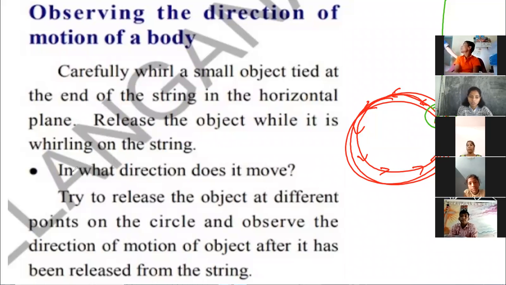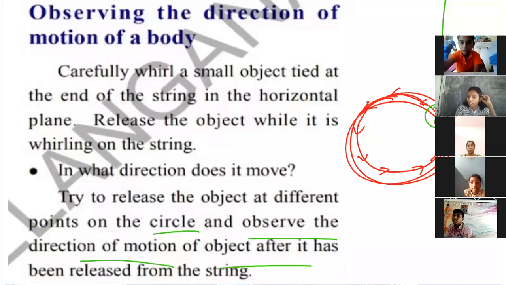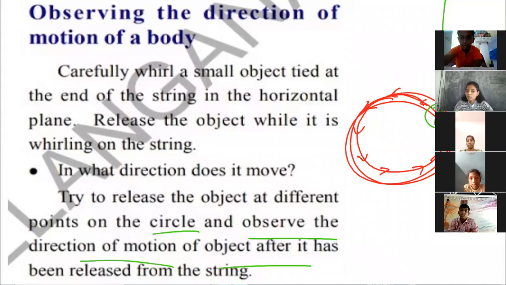Here, try to release the object at different points on the circle and observe the direction of motion of the object after it has been released from the string. Not only at one point, you can observe at every point. The first time you release at this point, the next time at this point, next time here, and next time here.